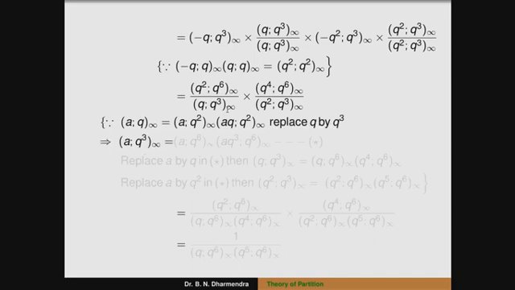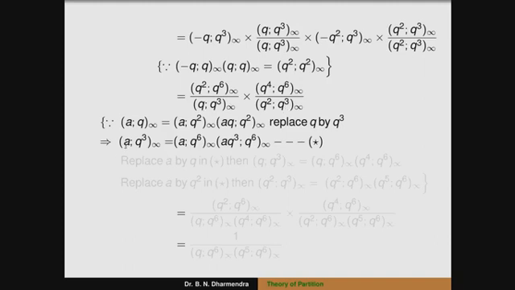It can be written as (a^3; q^3)_∞ is equal to (a^3; q^6)_∞, because the square is already there. When I am taking the square, that is q to the power of 6. Here a^3 and q to the power of 6, infinity. You can call this one as equation star. So we have to observe the denominator terms here, (q; q^3)_∞ and (q^2; q^3)_∞.